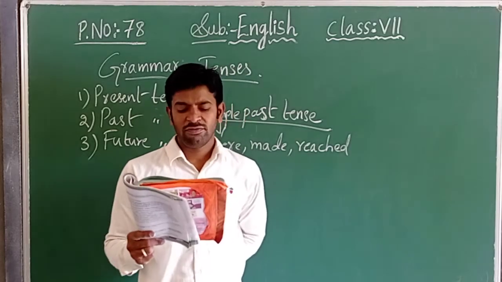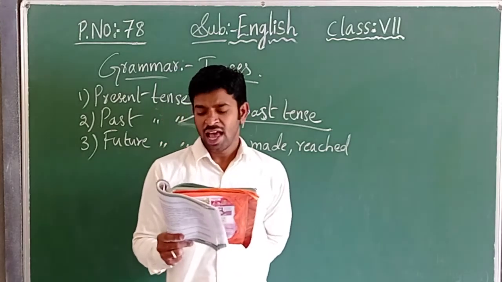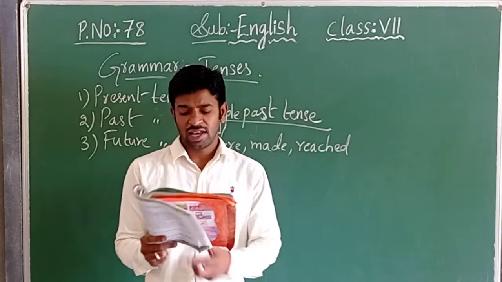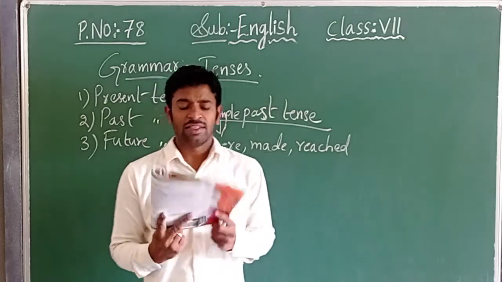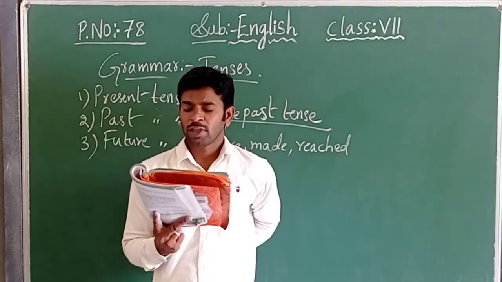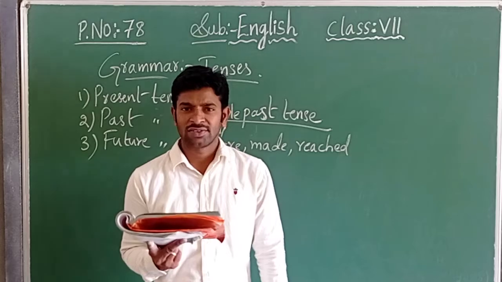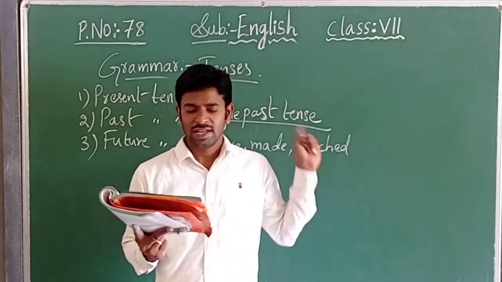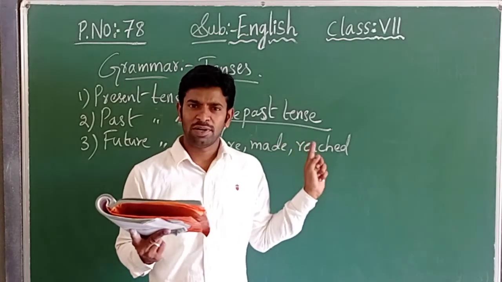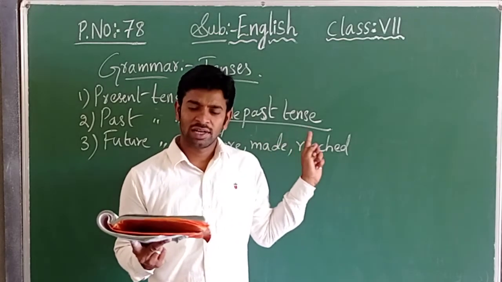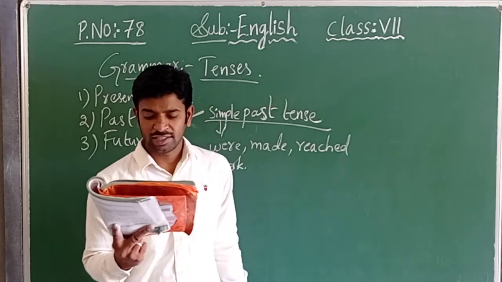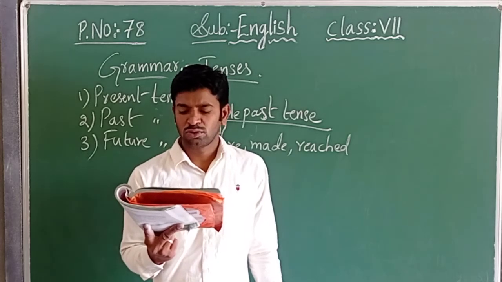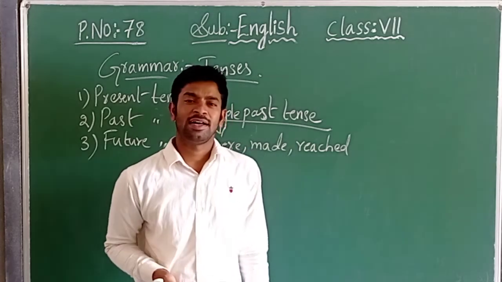Now let us see. The underlined words are verbs in the simple past tense and refer to actions that took place in the past. Whatever words are given, they are telling about the action that happened in the past. Already we have completed it. Based on that, this simple past tense is used here to talk of a completed action in the past.